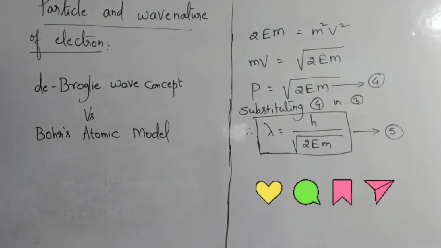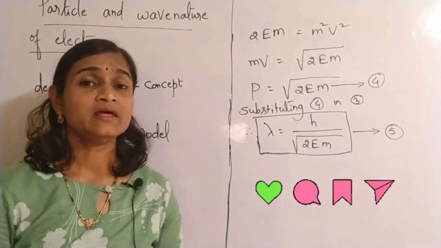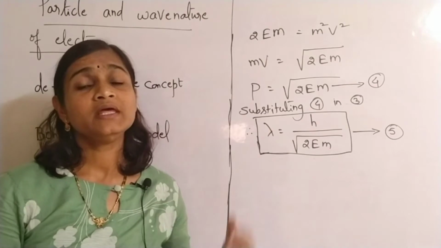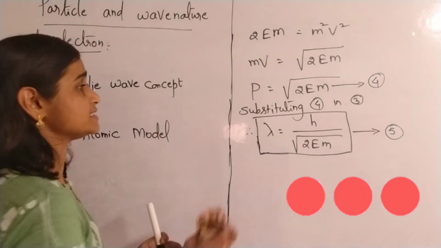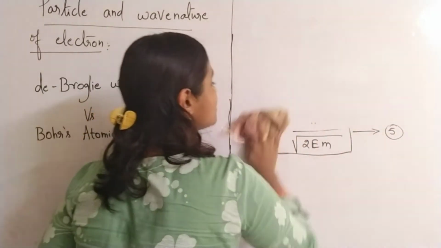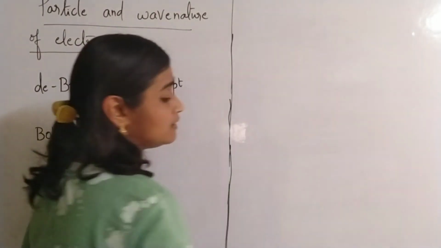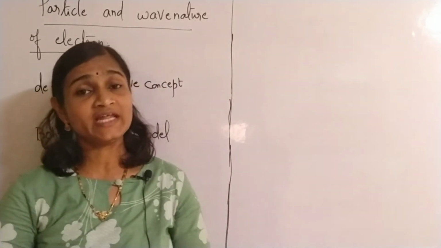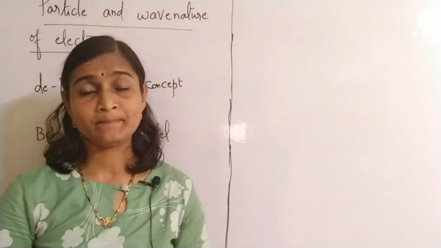You all know Bohr's atomic model; you have to recall it now, the postulates of Bohr's atomic model. One of the important postulates is that the angular momentum of an electron is an integral multiple of h by 2 pi.